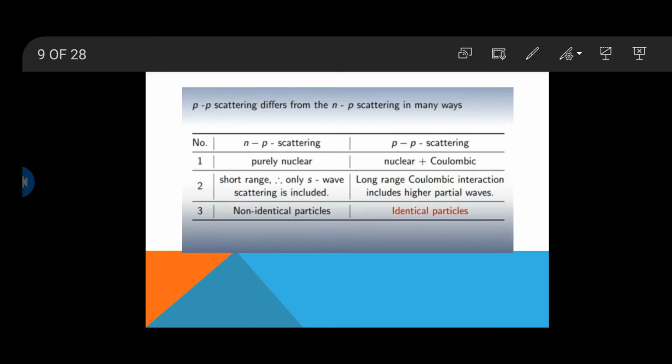So this is the reaction in which nuclear plus Coulomb forces exist. Long range Coulomb interaction includes higher partial waves, and as proton-proton are the same particles, these are identical particles. This is the table that represents the proton-proton scattering and the neutron-proton scattering.